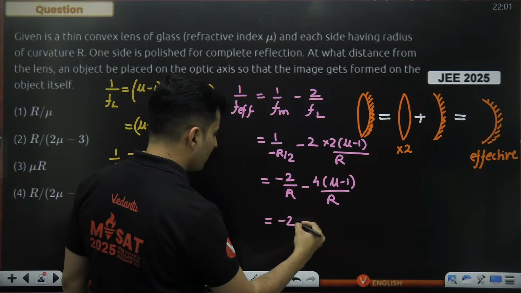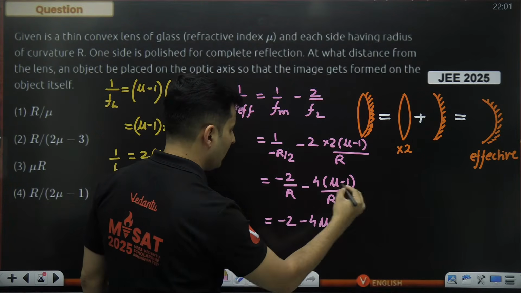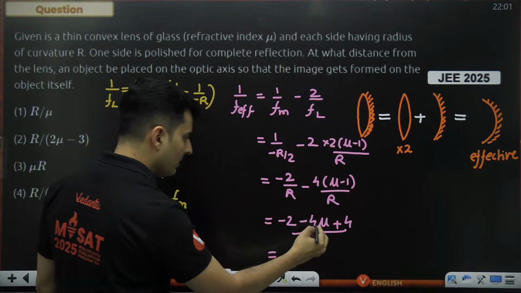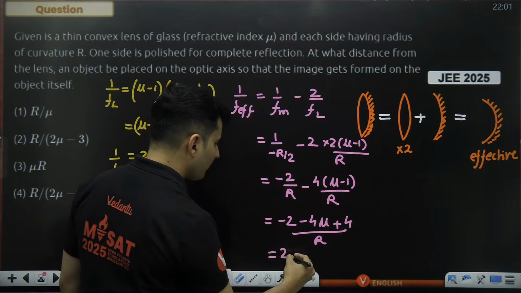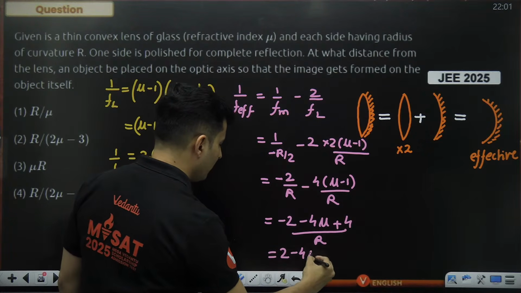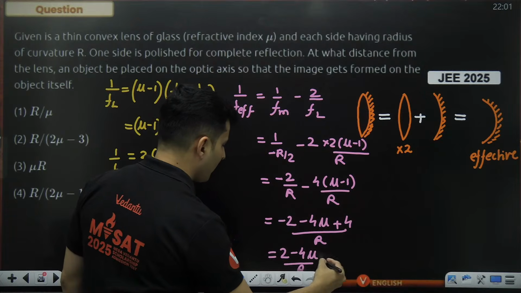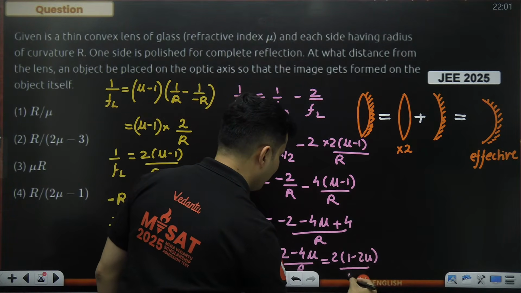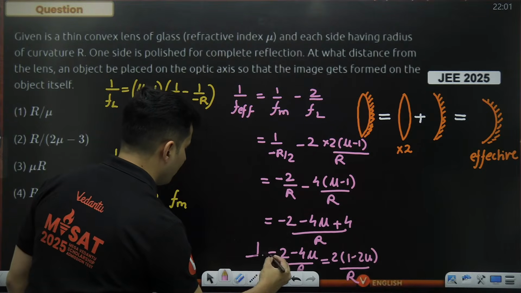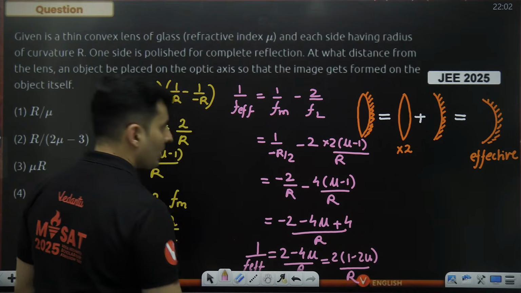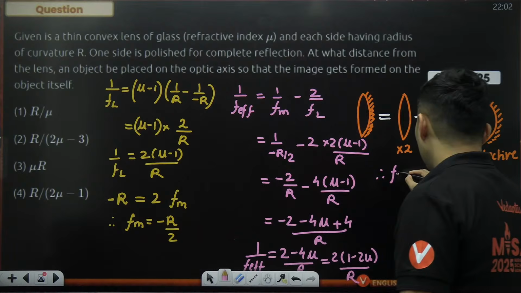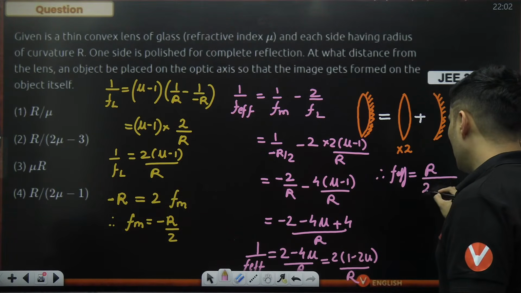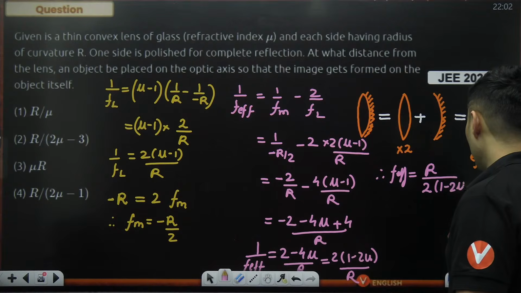So this will become minus 2 minus 4 mu, minus minus is plus, plus 4 divided by R, which will make it 4 minus 2 is 2. So 2 minus 4 mu divided by R, which is 2 into 1 minus 2 mu divided by R, which is 1 by F effective. Therefore, F effective will be R divided by 2 into 1 minus 2 mu.